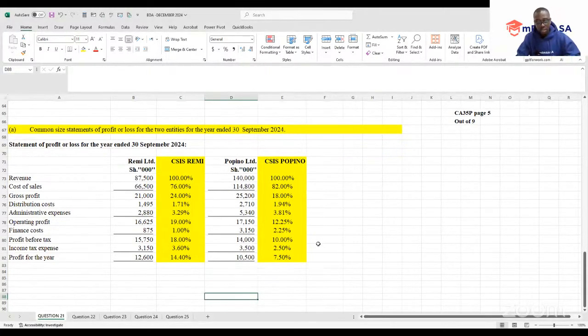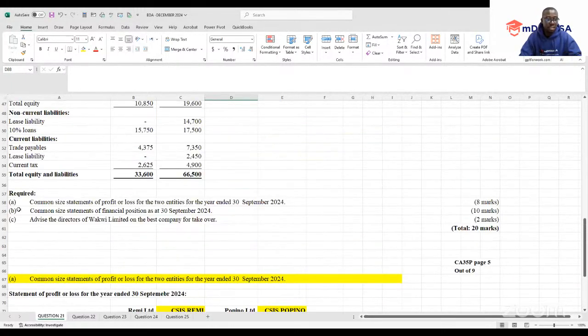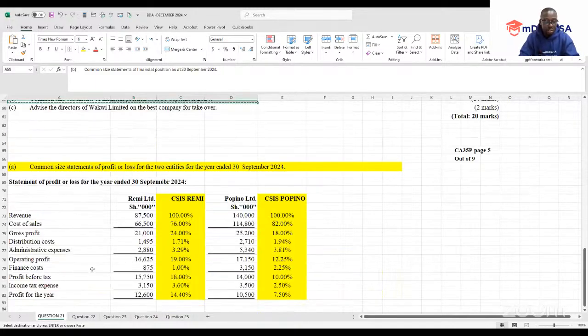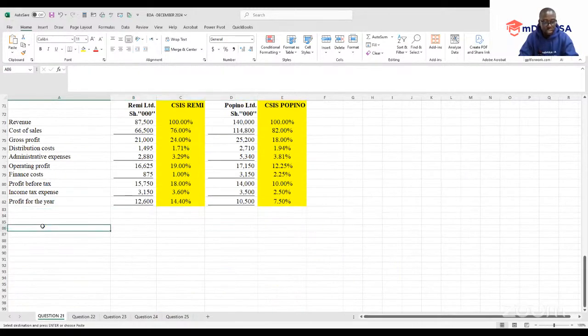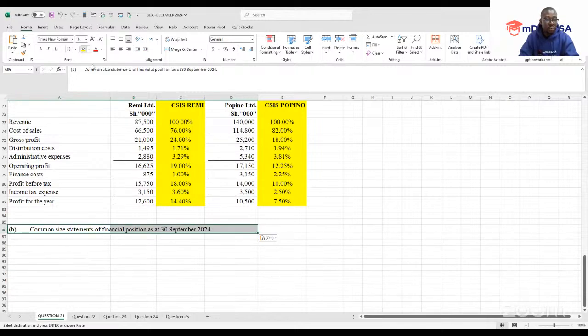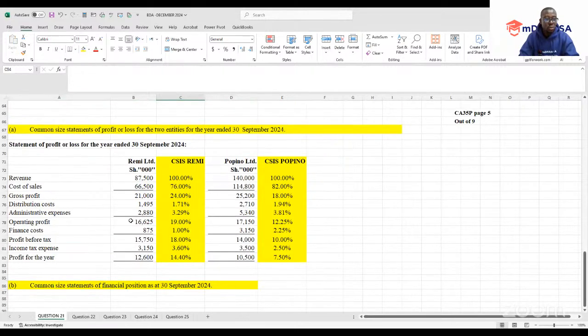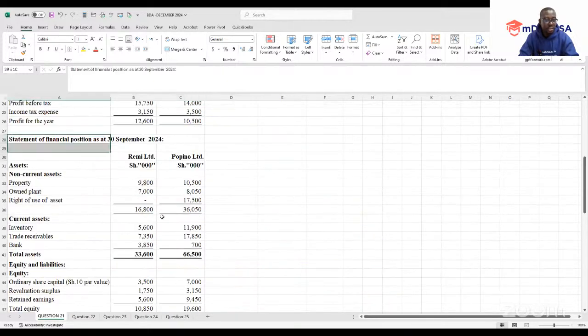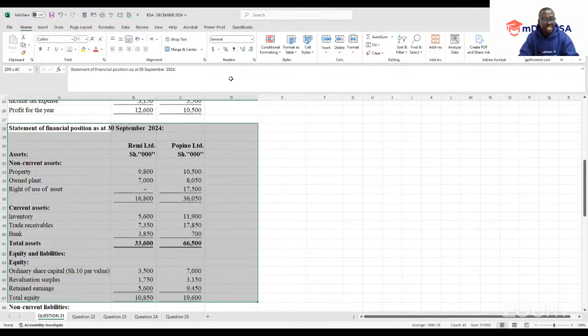So the first case, we are done with the statement of profit and loss. Let's go to the SFP. So going to our SFP, this is the statement of financial position. The same case, just pick exactly the way our data is. I'll show you all these things are easy. Don't struggle.